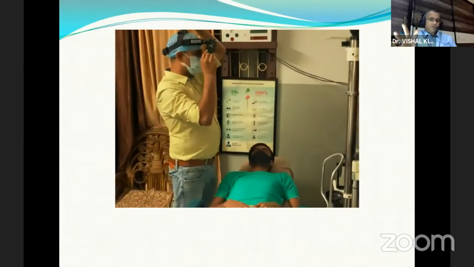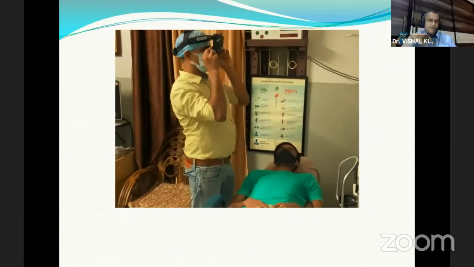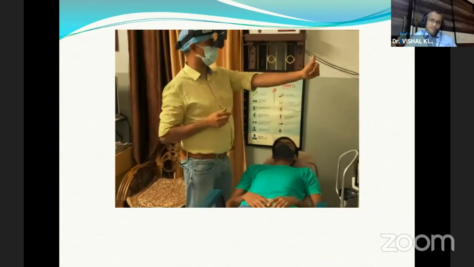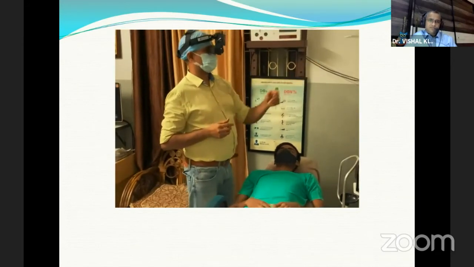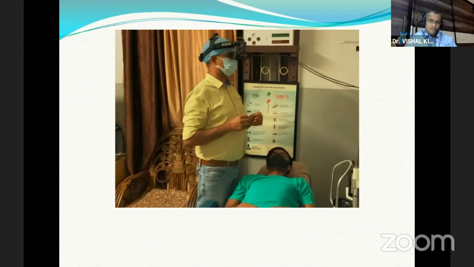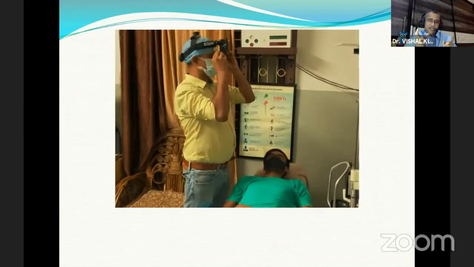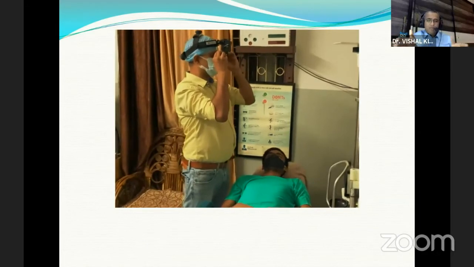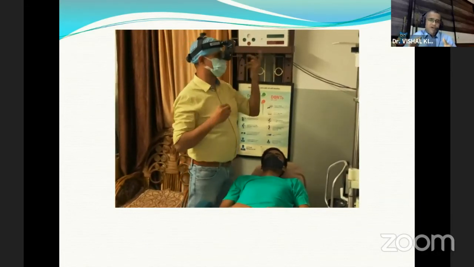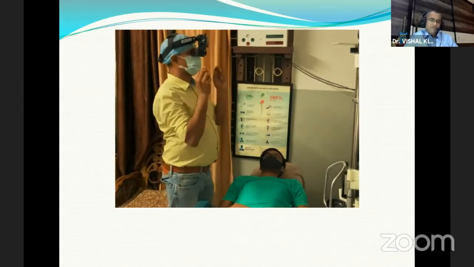Normally you do indirect ophthalmoscopy in a dark room, but since I have to record this, it was done in an illuminated room. Here the concept of binocularity comes in, since your normal IPD is more, but in indirect ophthalmoscopy you have to adjust it so that you have good binocularity and depth of view.